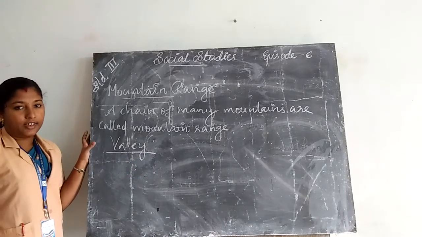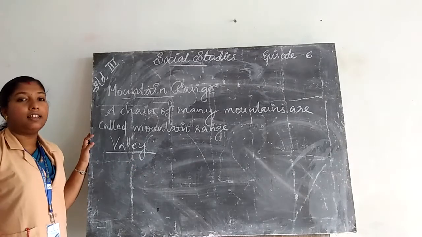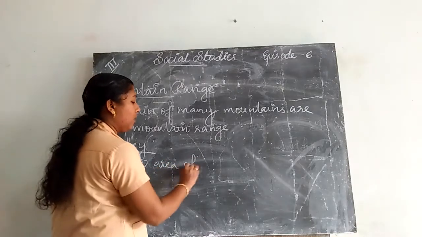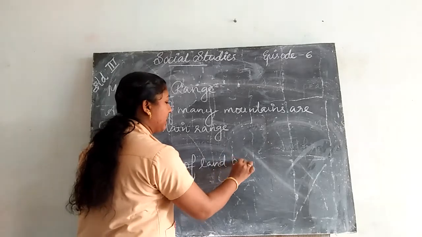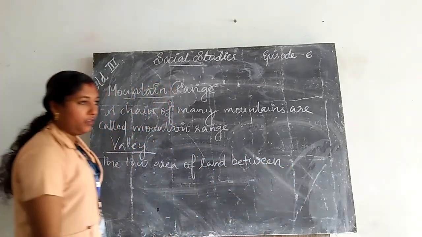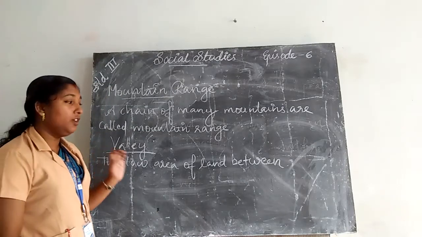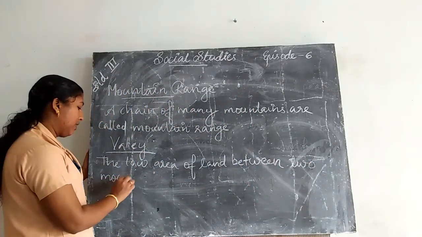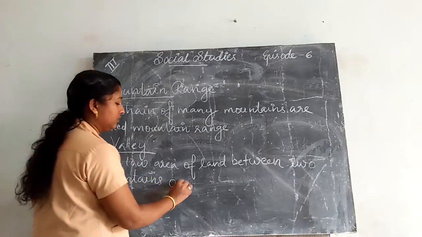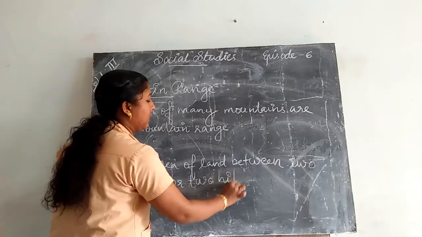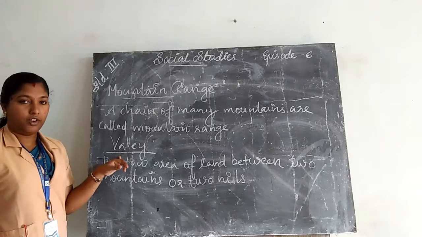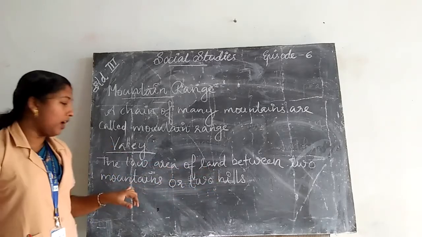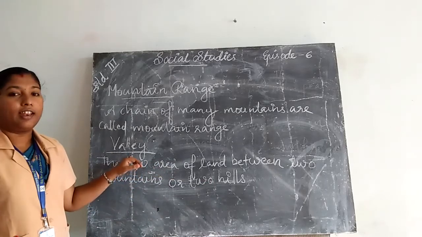The low area of land between two mountains or two hills is called a valley.